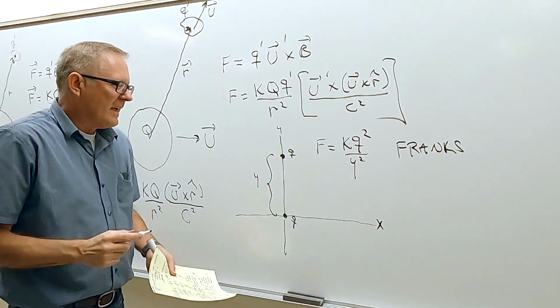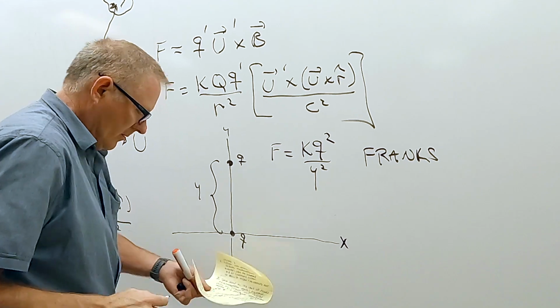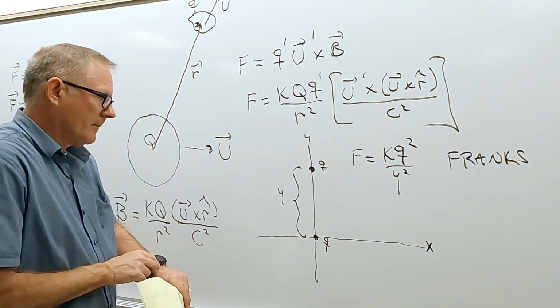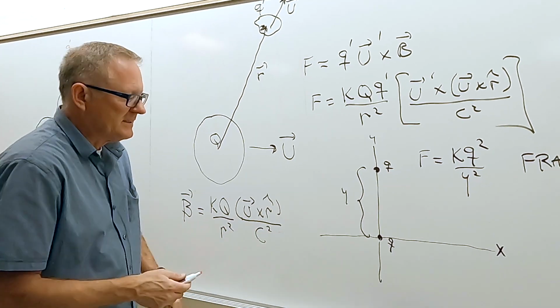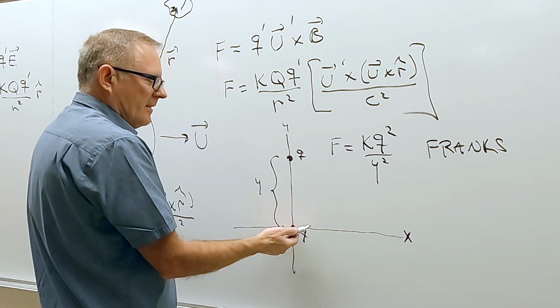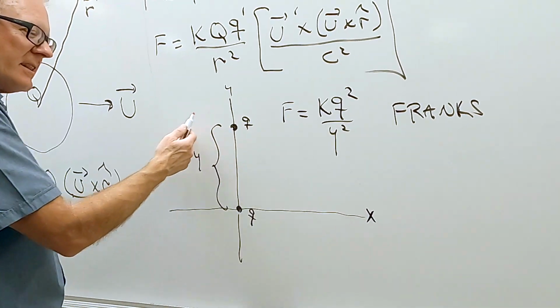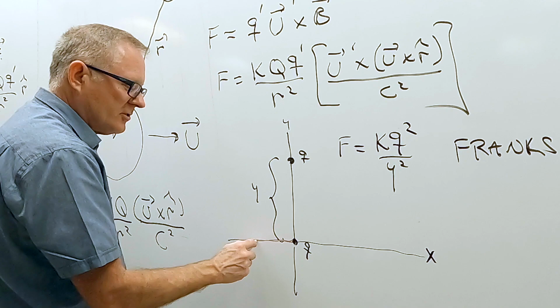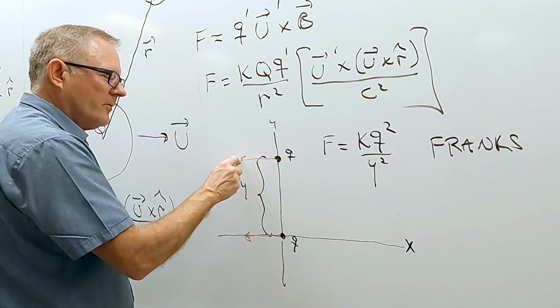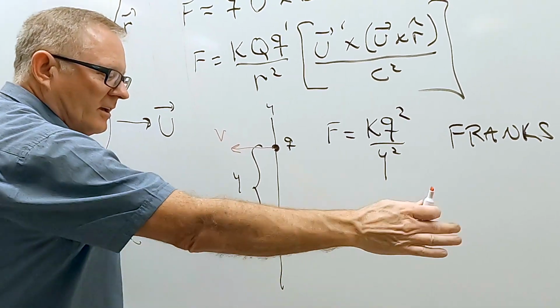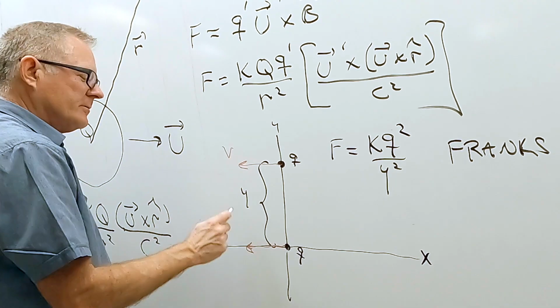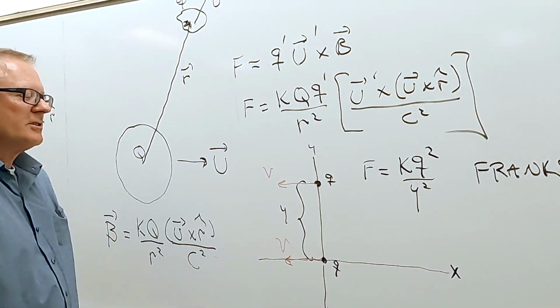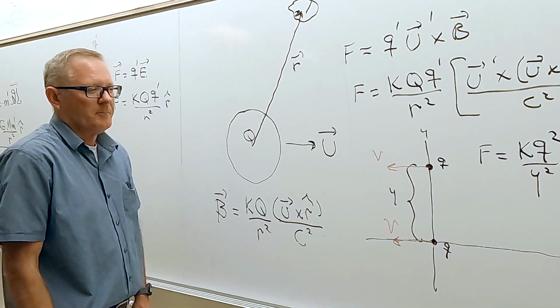Now, if we look at Mary's frame, what does Mary see? Mary sees these two charges moving to the left right here. She sees this charge and this one moving, both with the speed v, because she's relative to Frank, she was moving that way. So we got these two charges moving this way with the speed v.